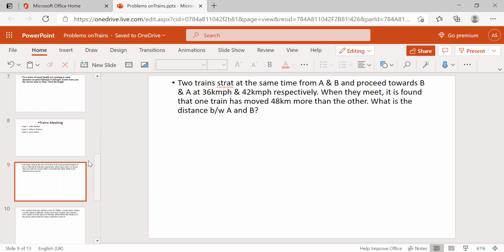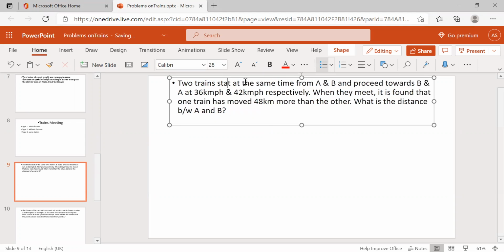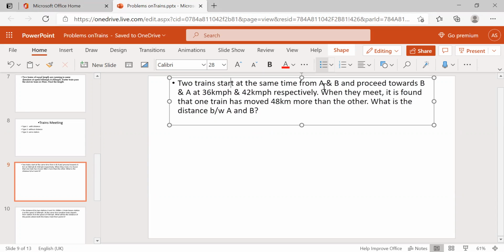Two trains start at the same time from A and B and proceed towards B and A at 36 km per hour and 42 km per hour respectively. When they meet, it is found that one train has moved 48 km more than the other. What is the distance between A and B?